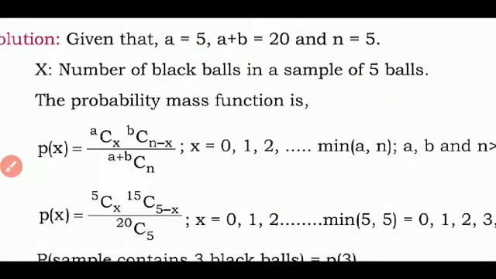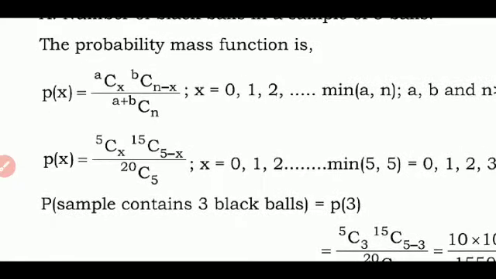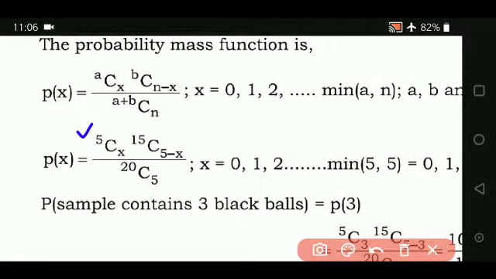Once we write the general probability mass function, the next step is to substitute the values: A is 5, B is 15, A plus B is 20, and N is 5.